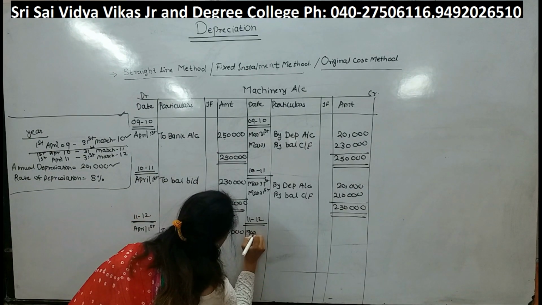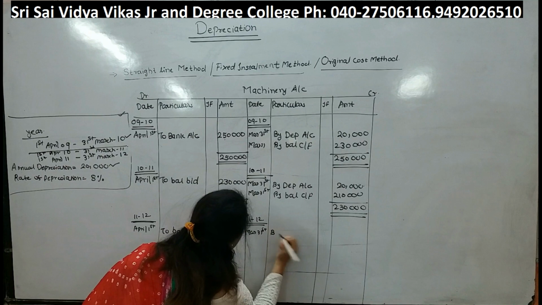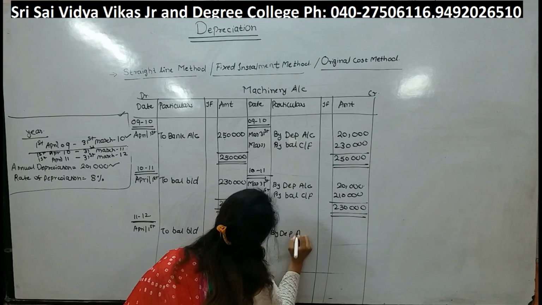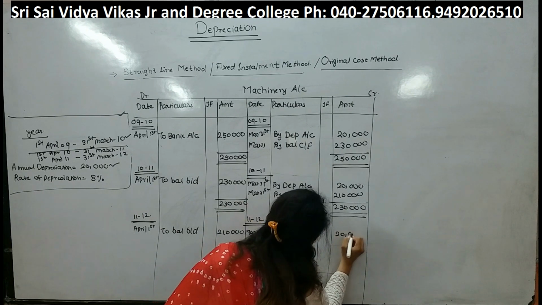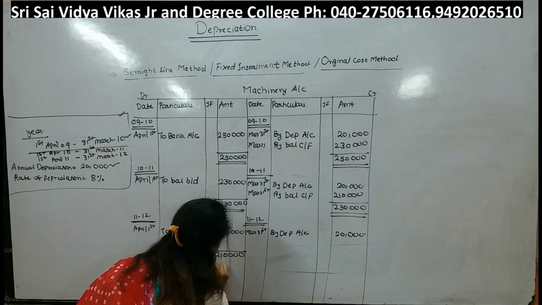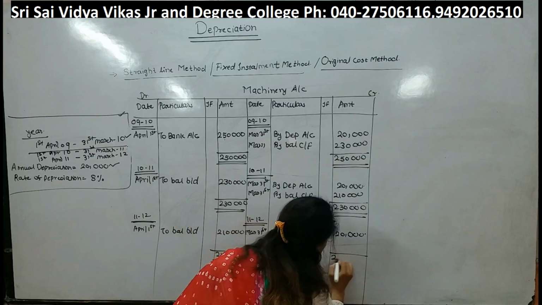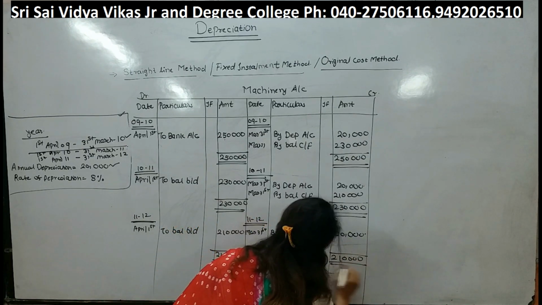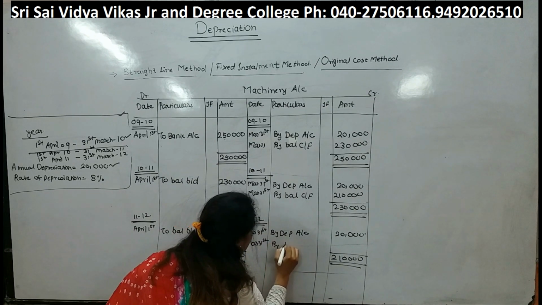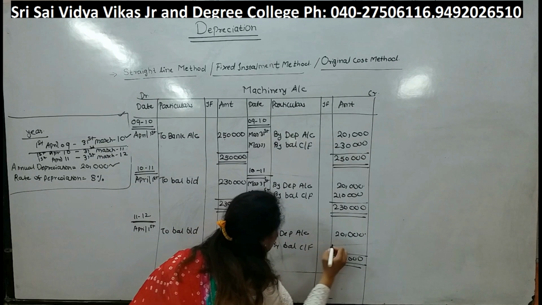So at the end of the year, the value of an asset will get decreased by rupees 20,000. Okay. So 2,10,000 was the value of an asset. At the end value will become by balance carry forward will be